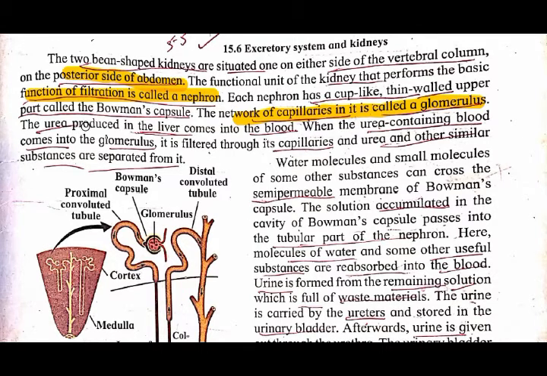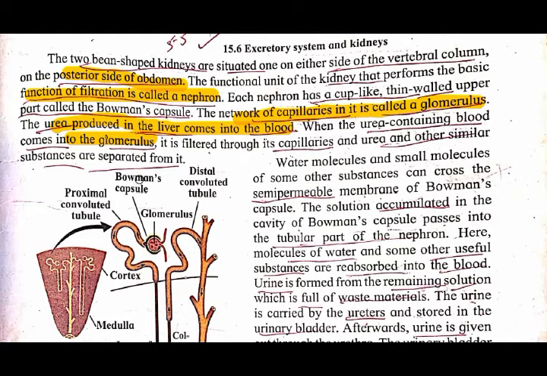Whatever urea is produced in the liver comes into the blood. Understood? And when the urea containing blood comes into the glomerulus, the filtration work is done through the capillaries.